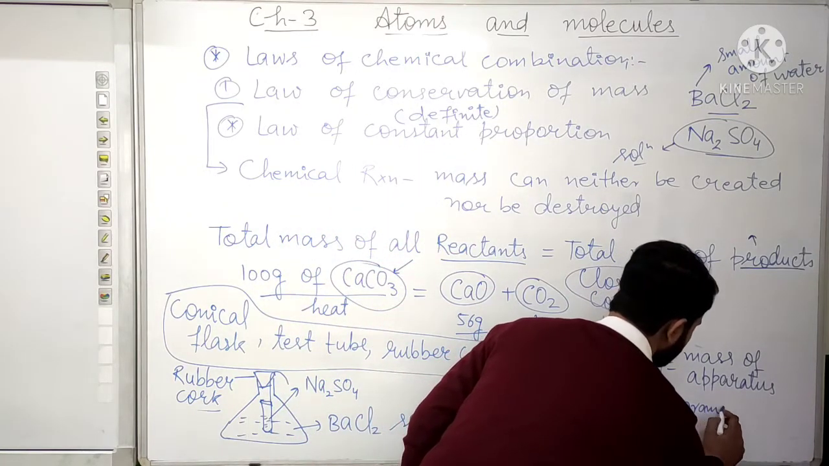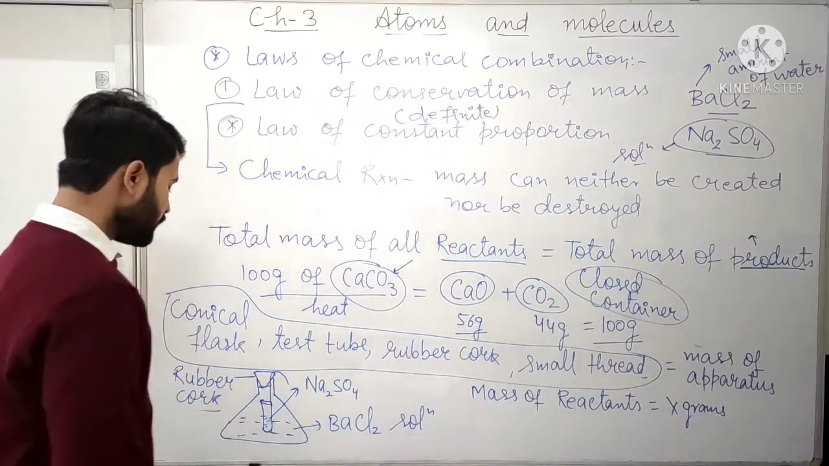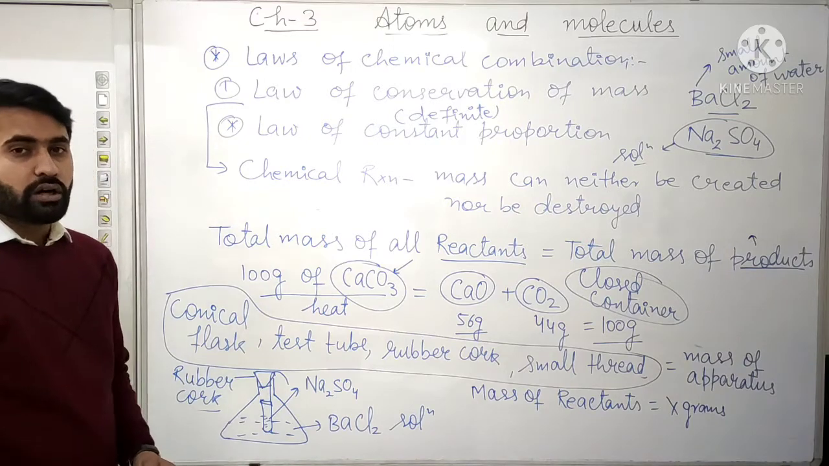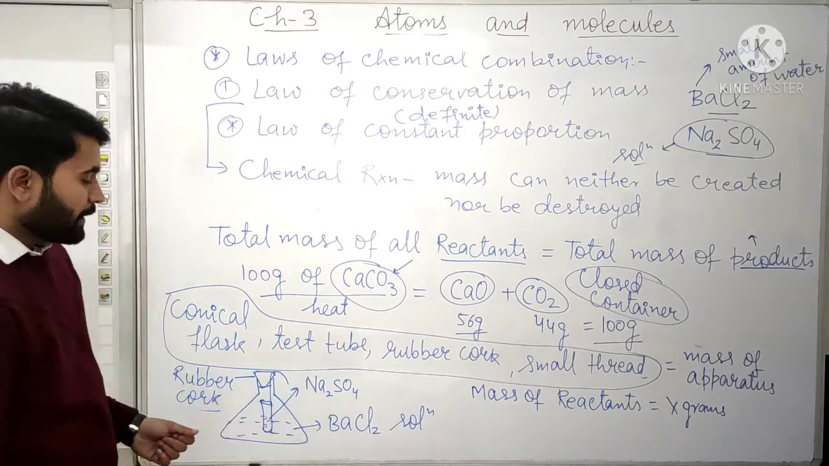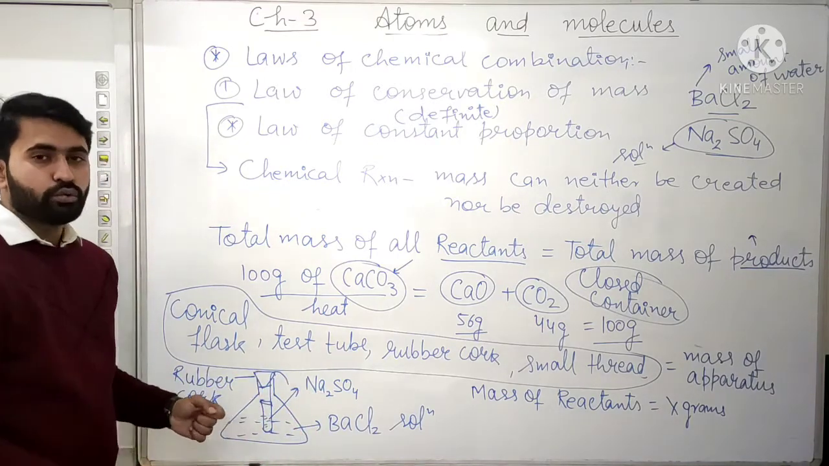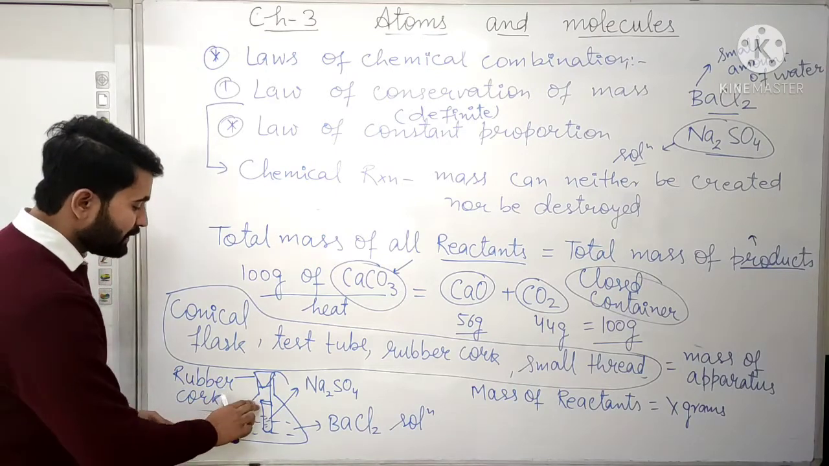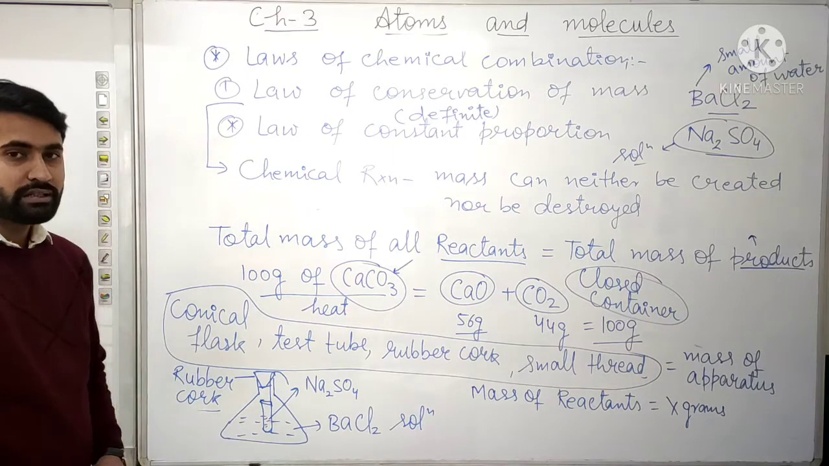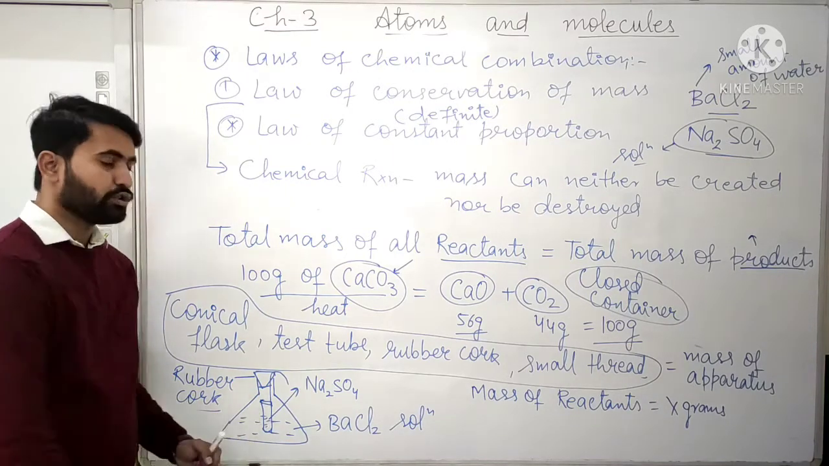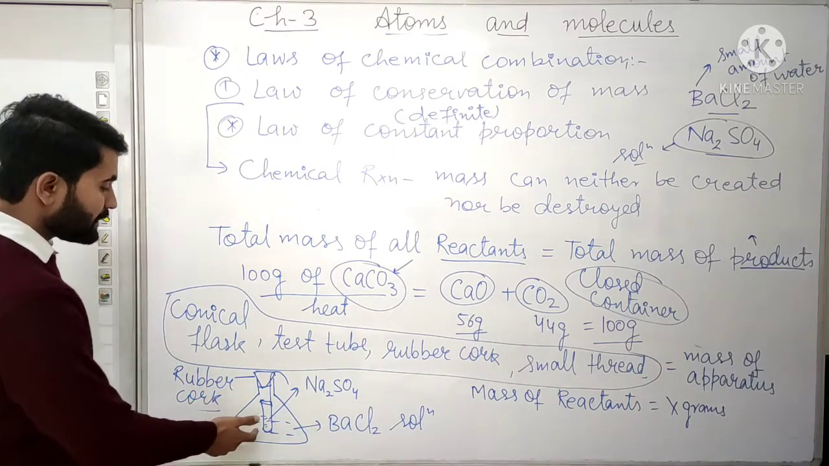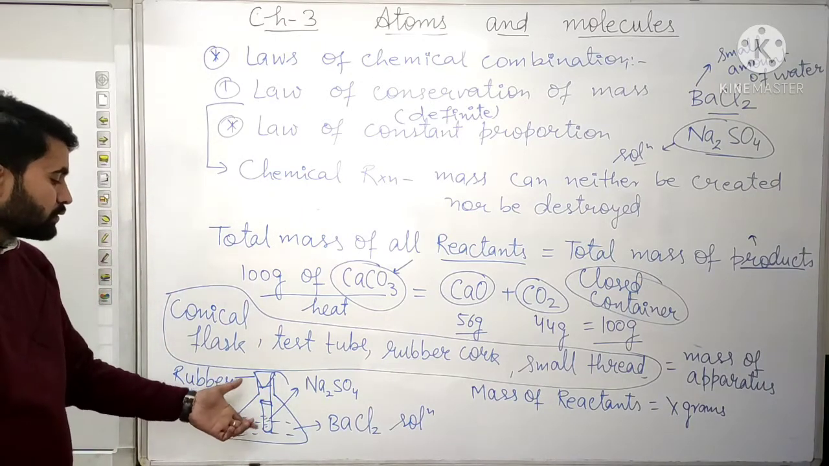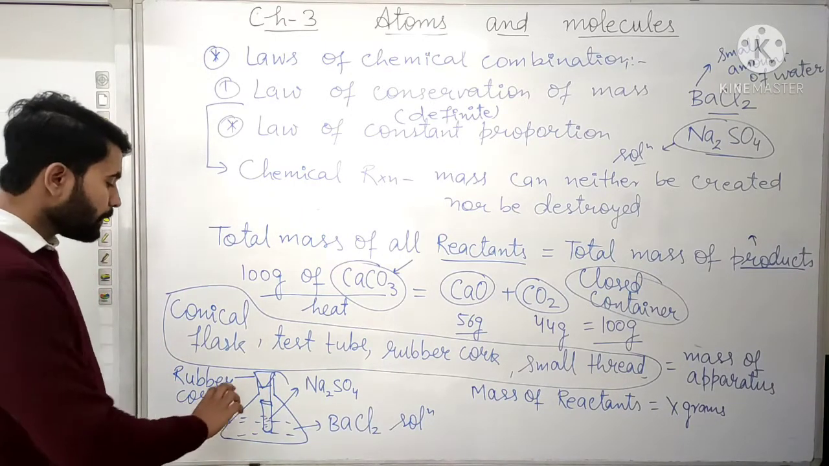That comes equals to x grams. Now what will we do? We will remove the rubber cork for a few seconds and make the thread loose. Why? So that the sodium sulfate solution that we have taken in the test tube gets mixed with the barium chloride solution that is in the conical flask.